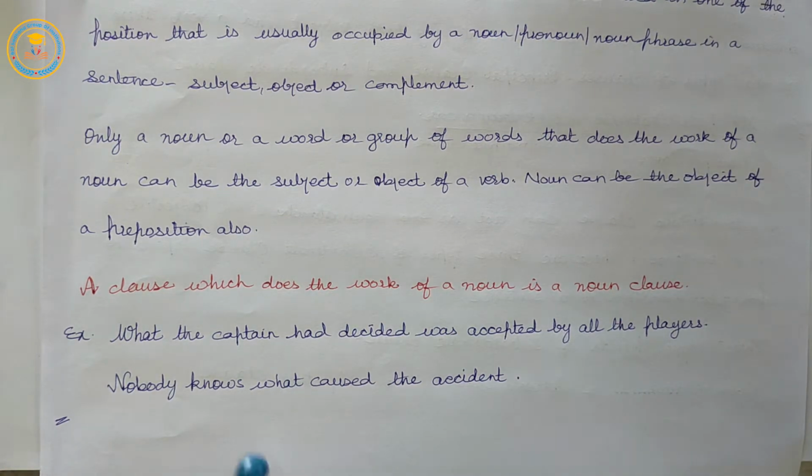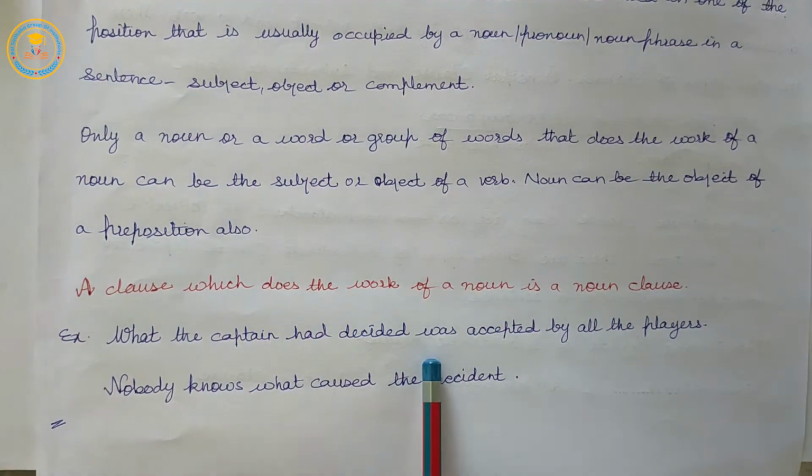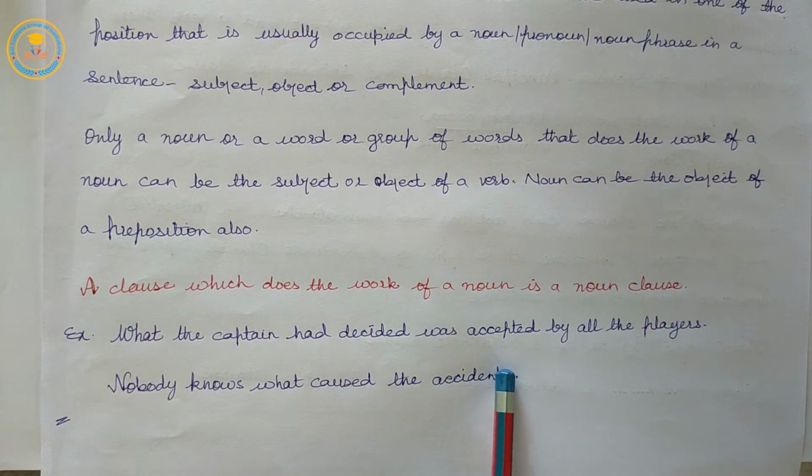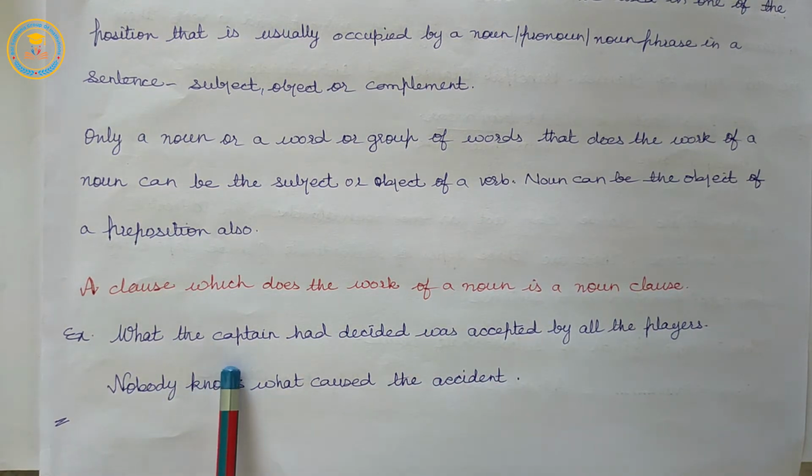Listen carefully. The captain, subject, had decided what, predicate. What the captain had decided is a clause. So in the first sentence, what the captain had decided is a clause. The captain is the subject. The predicate is had decided what.